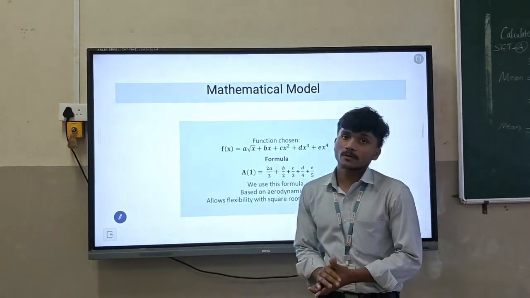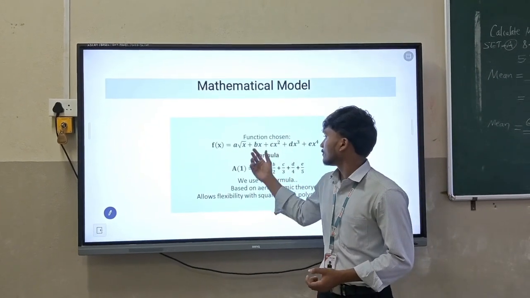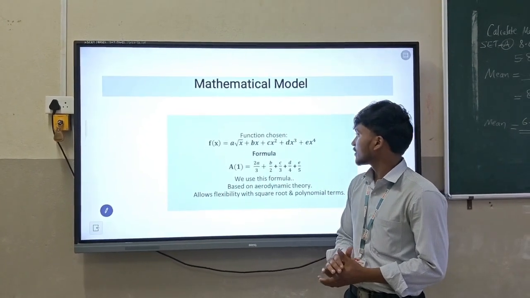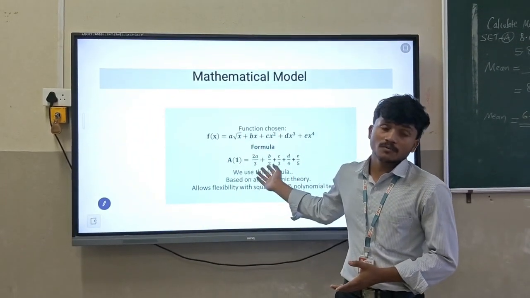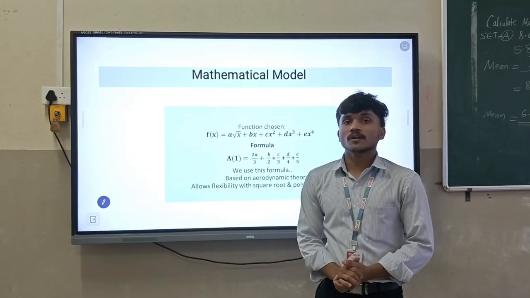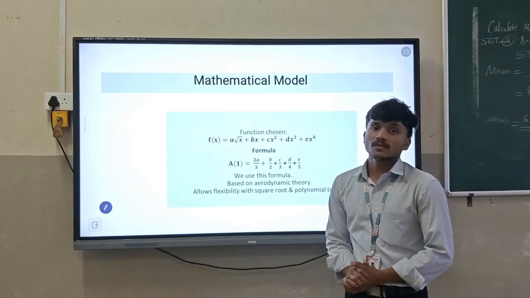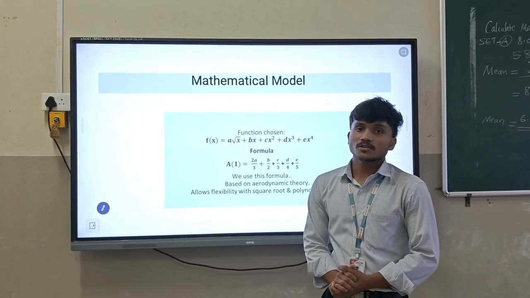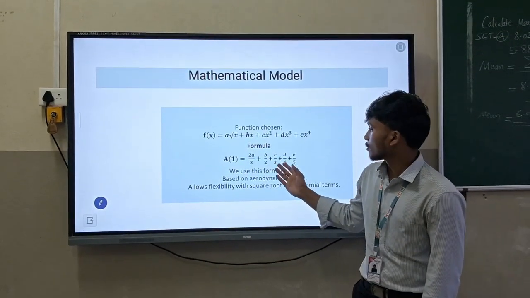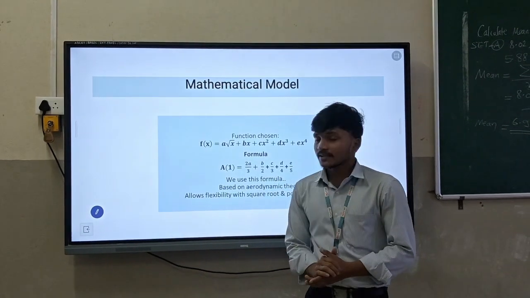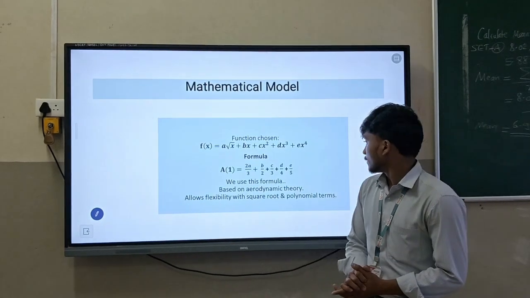In this slide, we calculate the mathematical model of a wing. We use the function f of x is equal to a root x plus bx plus cx squared plus dx cubed plus ex raised to 4. We choose this function because it is a combination of square root and polynomial terms. It is flexible for calculating the symmetrical cross-sectional area. We use the formula to find the cross-sectional area: 2a by 3 plus b by 2 plus c by 3 plus d by 4 plus e by 5.